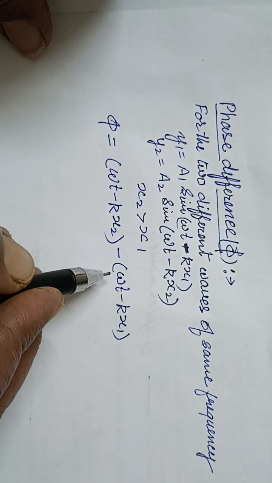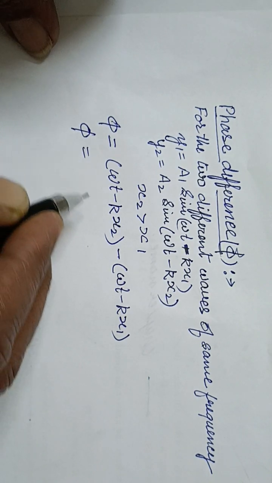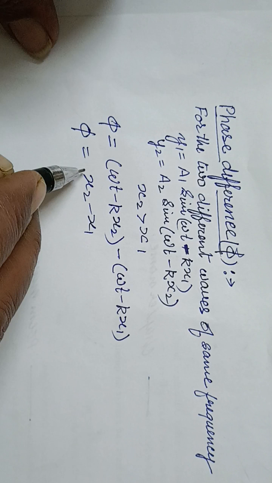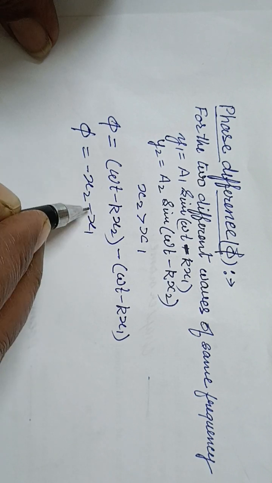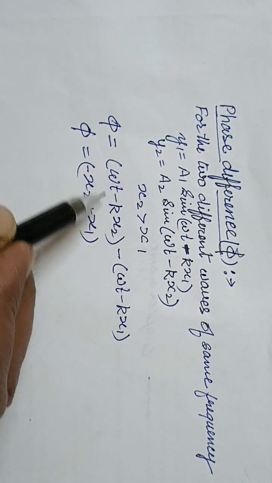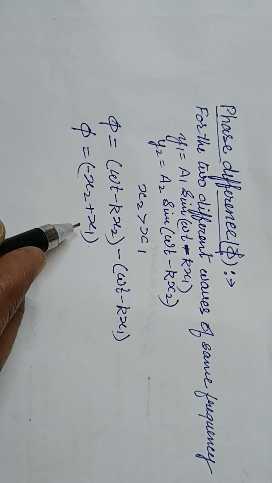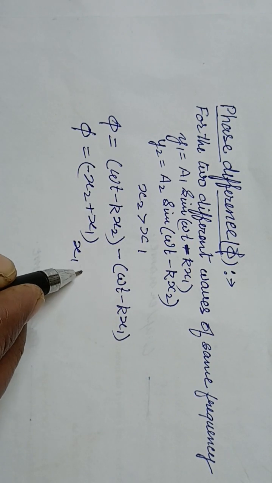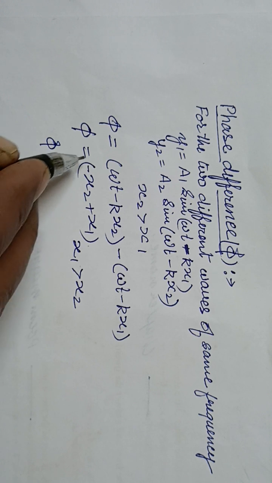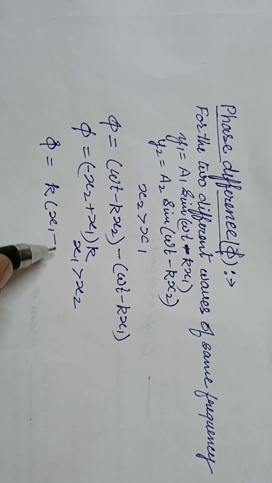So what we get is k delta phi equals x2 minus x1, or if x1 is greater than x2, then phi equals k times x1 minus x2, where k is a constant.